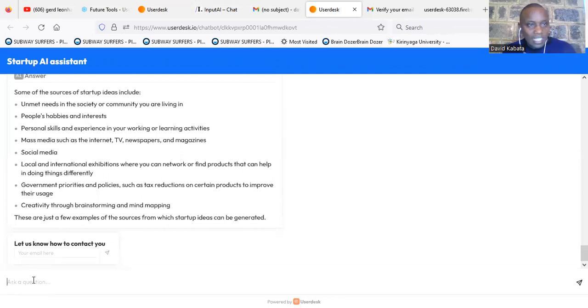So I can look at unmet needs. I can try to look at my hobbies, my personal skills. I can go to the mass media, local and international exhibitions, government priorities and policies, and creativity through brainstorming and mapping. These are just a few of them, but we still have very many that I can use.